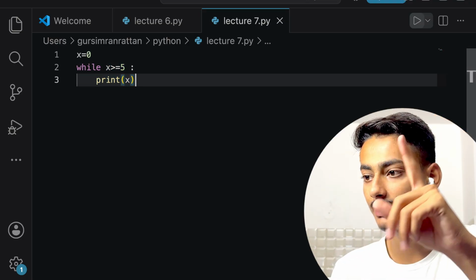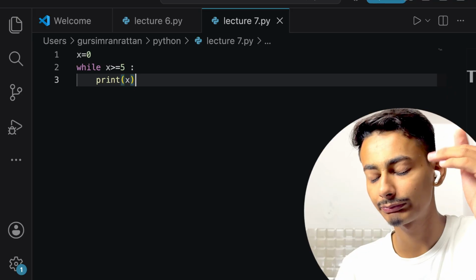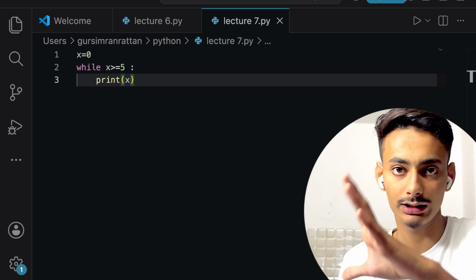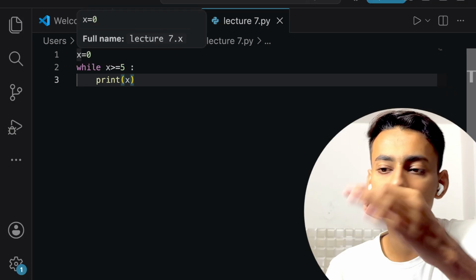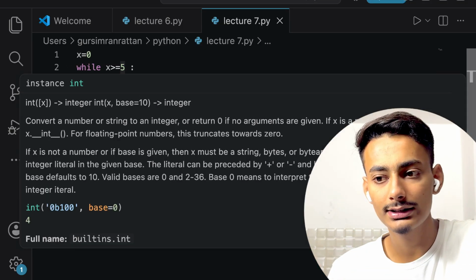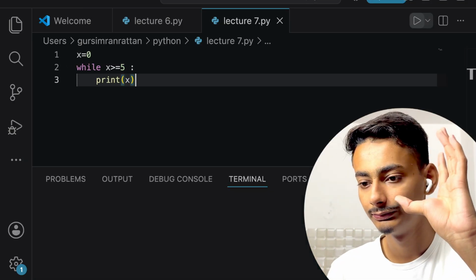Now what will be happening? Just see, there's a big mistake in this code. What is that mistake? My x is 0. First, let me just run it.